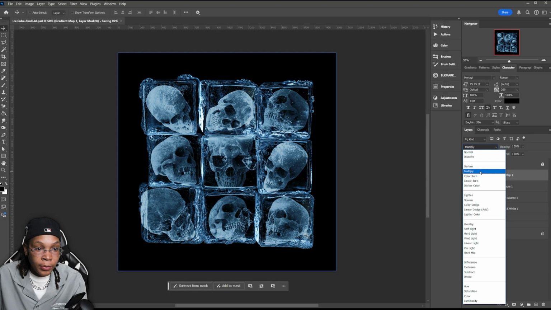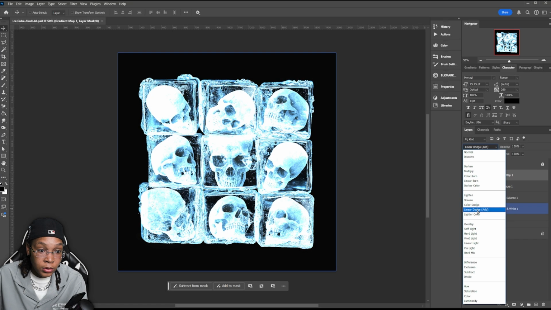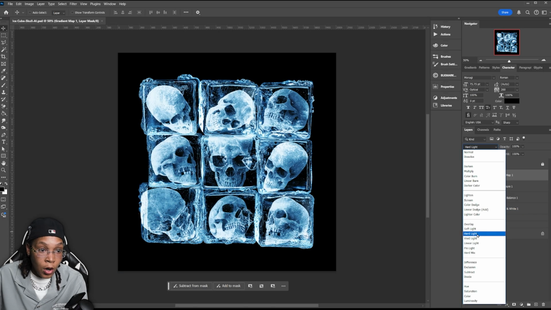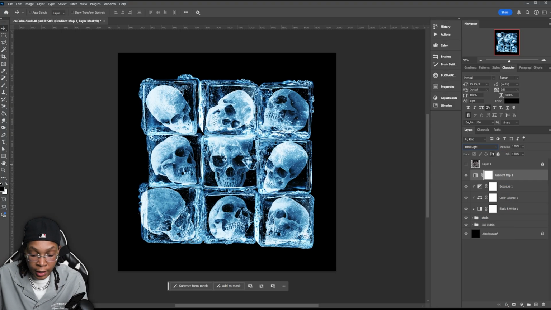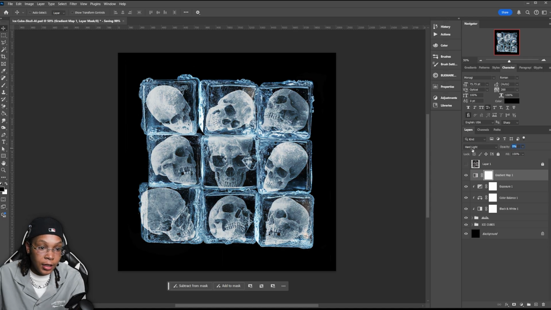I always try to play with the blending modes just to make sure I got the best one. Multiply looks really good. Ooh, hard light looks really good. We might go with hard light, y'all. Yeah, we're gonna go hard light, press enter, save, and then bring down that opacity just a little bit. So it's there, but it's not overtaking the image, but it gives it a nice balanced color palette.